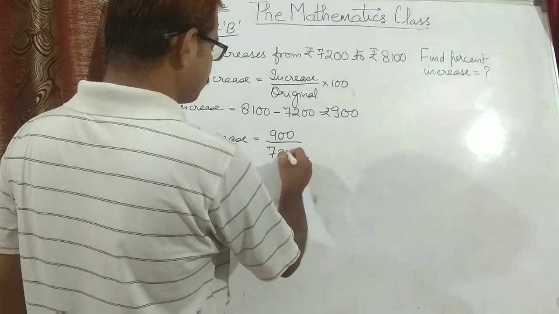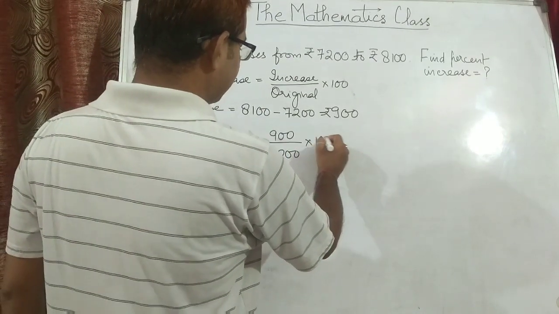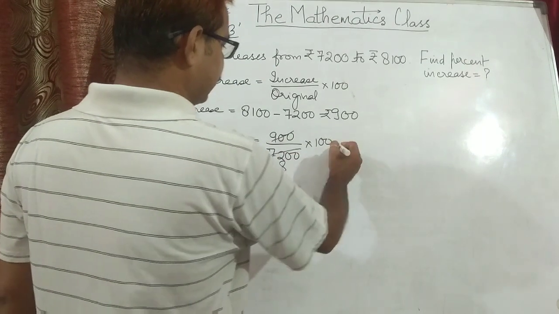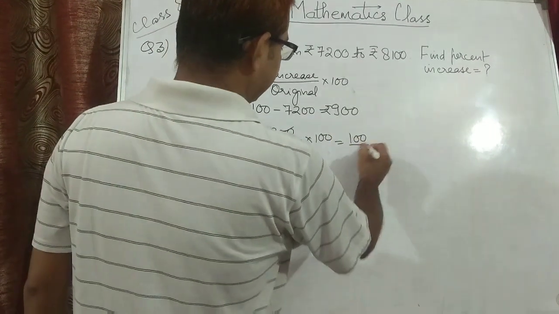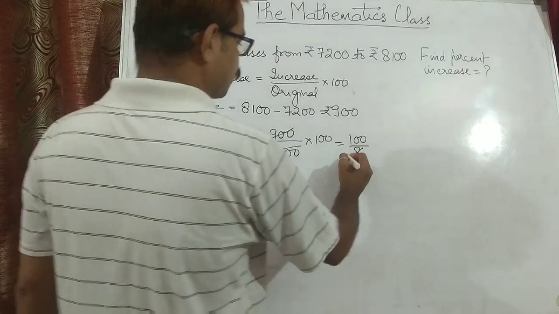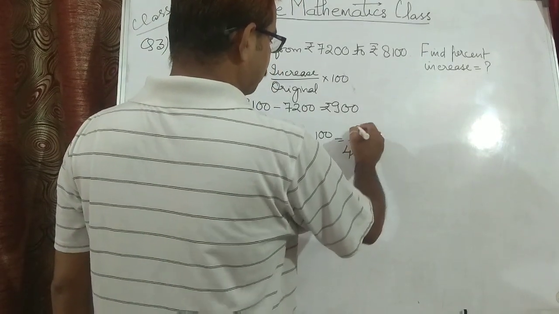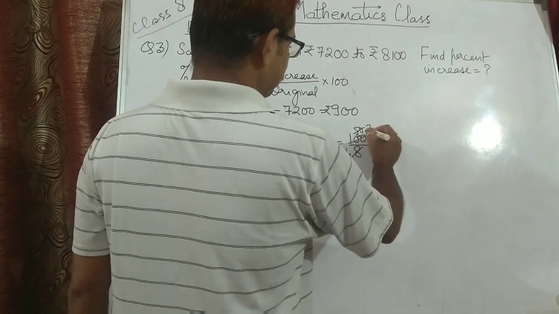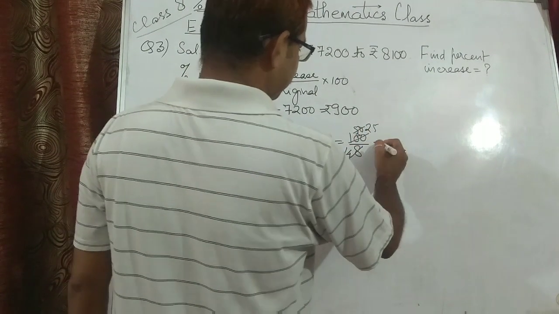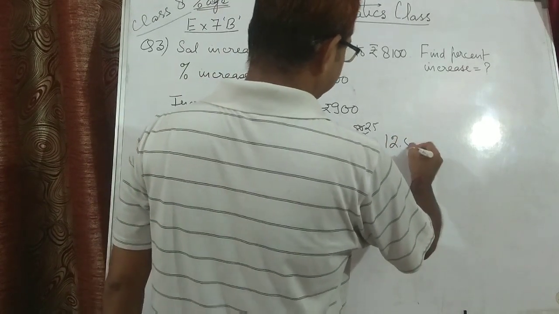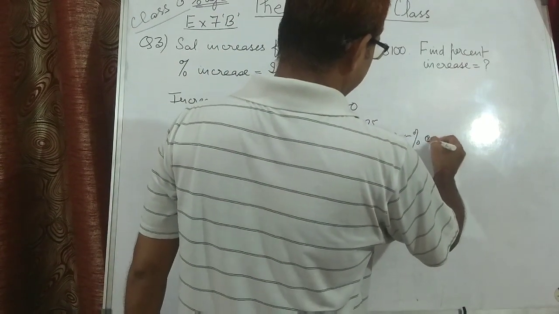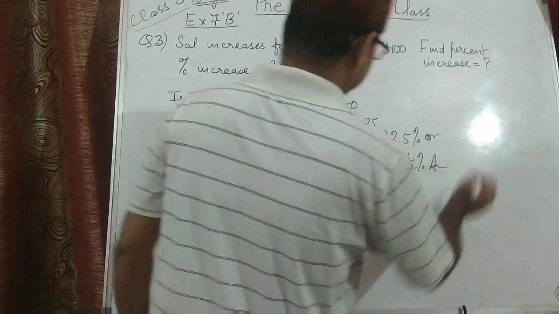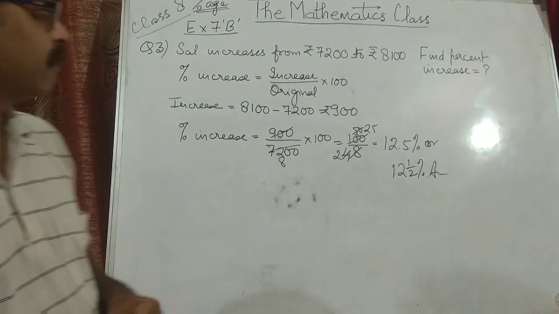So 7,200 into 100. 9 8s are 72, so it becomes 100 upon 8. That can be written as 2 4s are 8 and 2 50s are 100. Then again divide by 2, 25 2s are 50, so 25 by 2 means 12.5%, or you can say 12 whole 1 upon 2%. That is the final value.